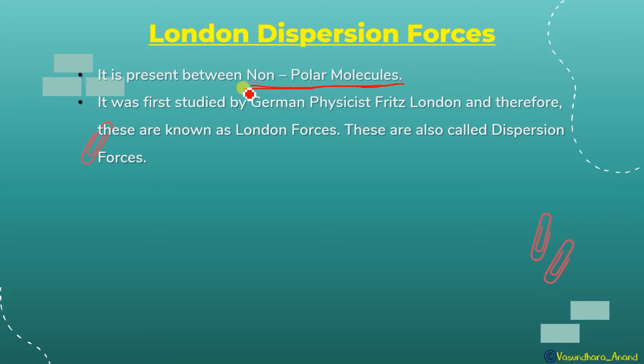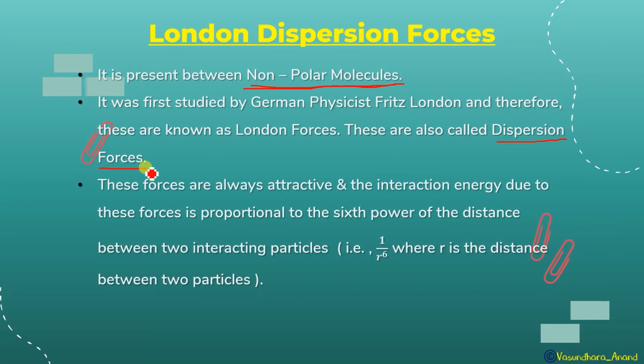Got it? It was first studied by the German physicist Fritz London, and therefore these are known as London forces. These are also called dispersion forces. As the name suggests, dispersion force. What does it mean? The charge will be dispersed on the molecule. Let me show you. These forces are always attractive because the charge distributes. Earlier there was no charge, and the charge will spread all over the molecule. So it always acts as an attractive force.